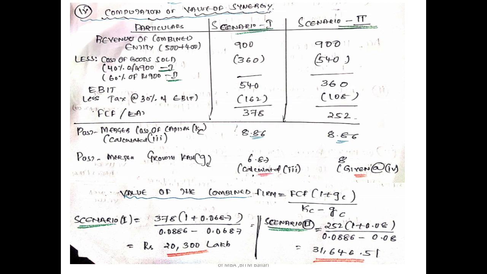Similarly, we get the value of 20,300 lakhs. For scenario 2, the future cash flow is 252.